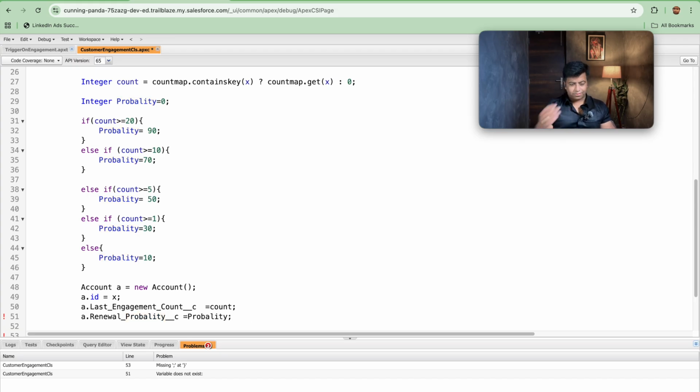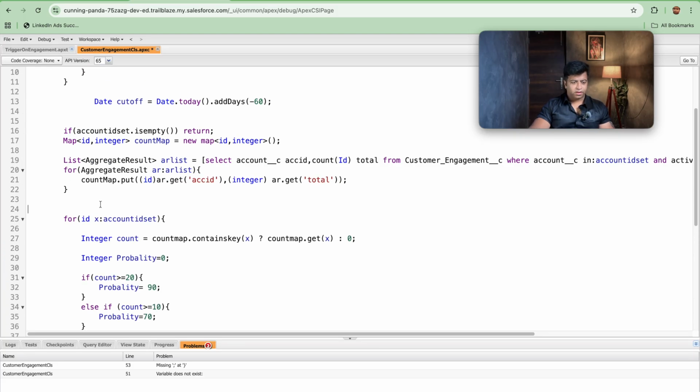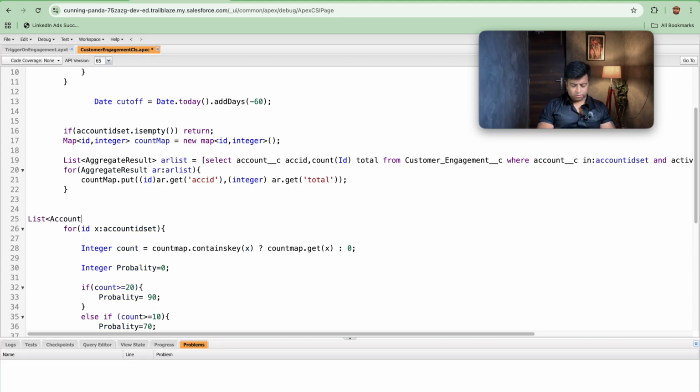So let's copy this variable and paste it here. Our data is done, and after this we will be creating a list of account. So let's create a list of account, that is accList is equal to new List of Account.